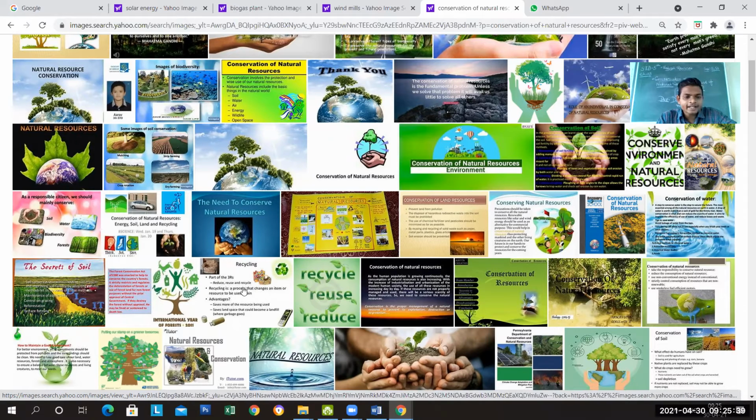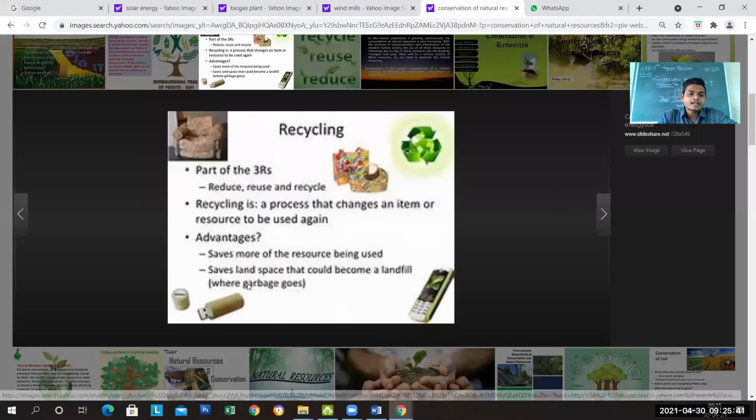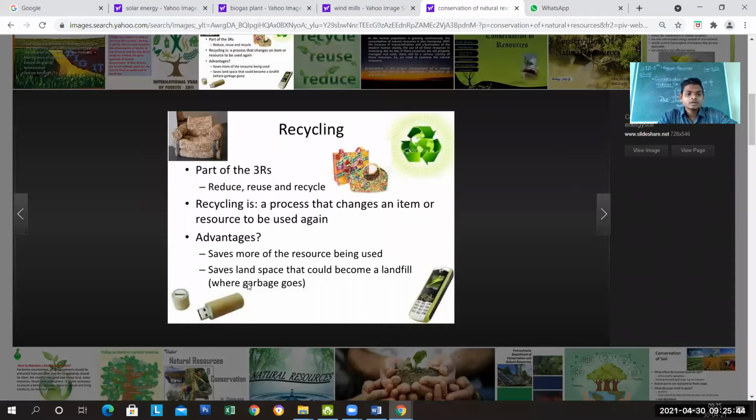Recycling: recycle, reuse, reduce. Part of the 3Rs are here on your screen. In this way, we can conserve our natural resources. Part of the 3Rs: reduce, reuse, and recycle. Recycle is a process that changes an item or resource so it can be used advantageously, saving more resources. We have to grow more trees.